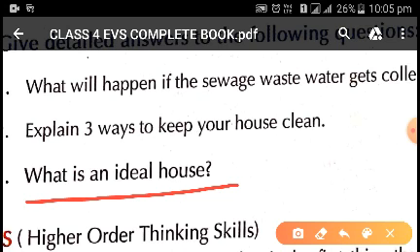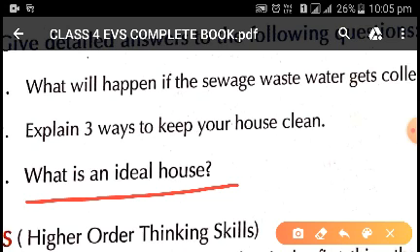For this, there should be enough doors and windows in the house to ensure the entry of air and also the outlet of dirty air from the house. This is called ventilation.